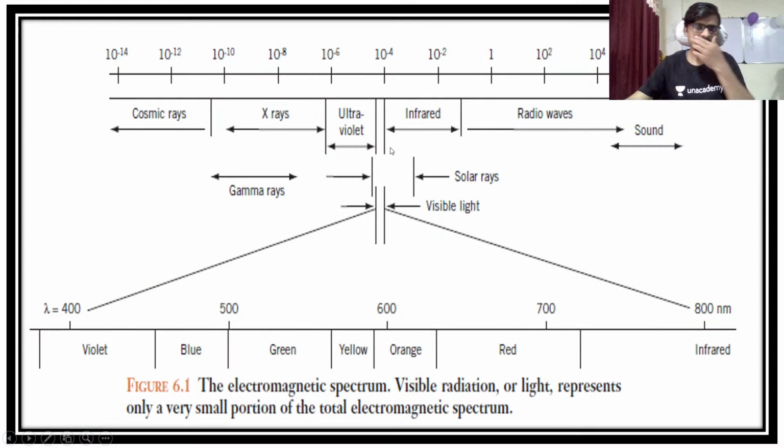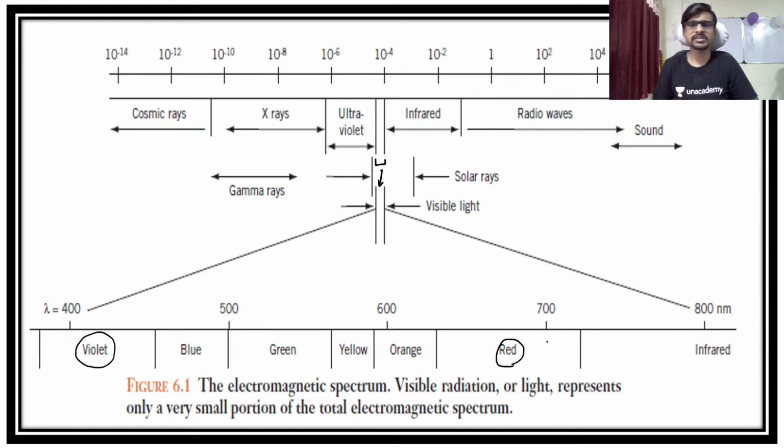Okay, so here is the spectra of light. It is the electromagnetic spectrum. We are interested in this light only, the visible region. I am going to explore this visible region from violet to the red color.